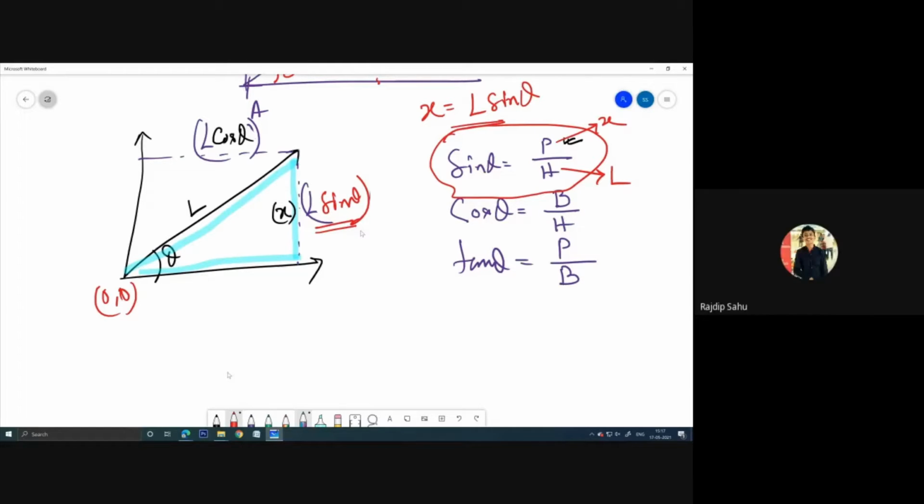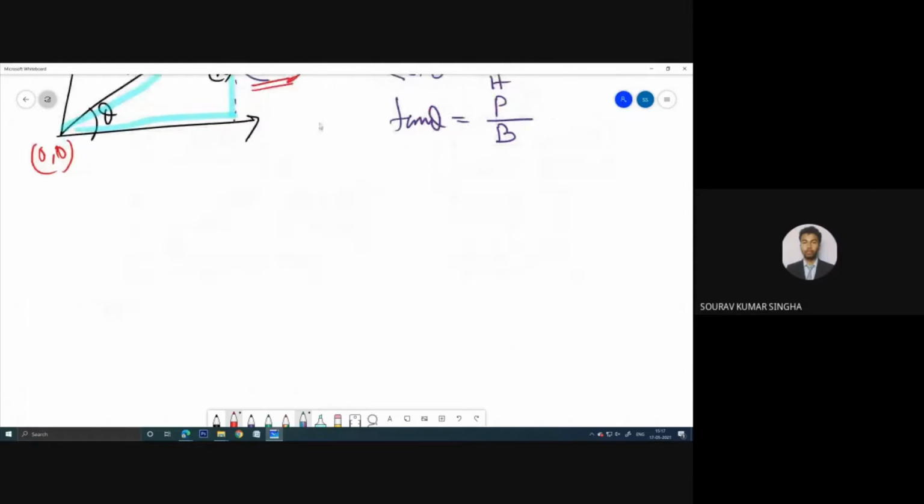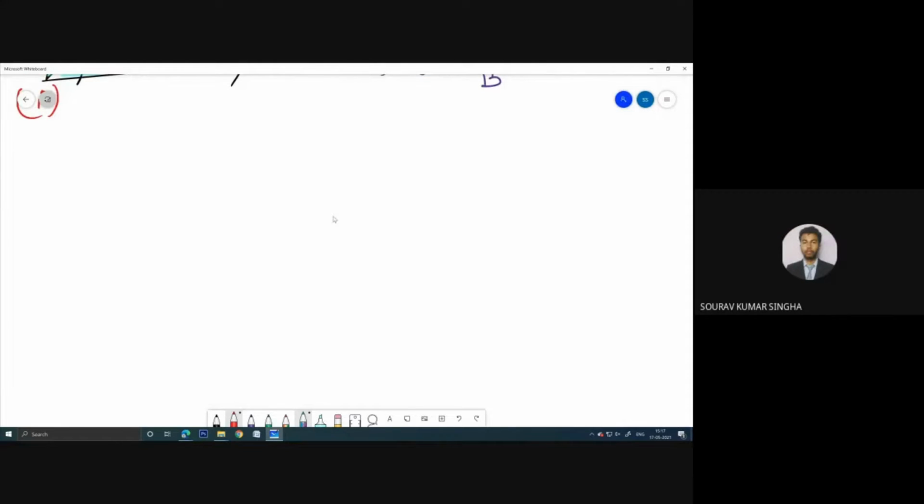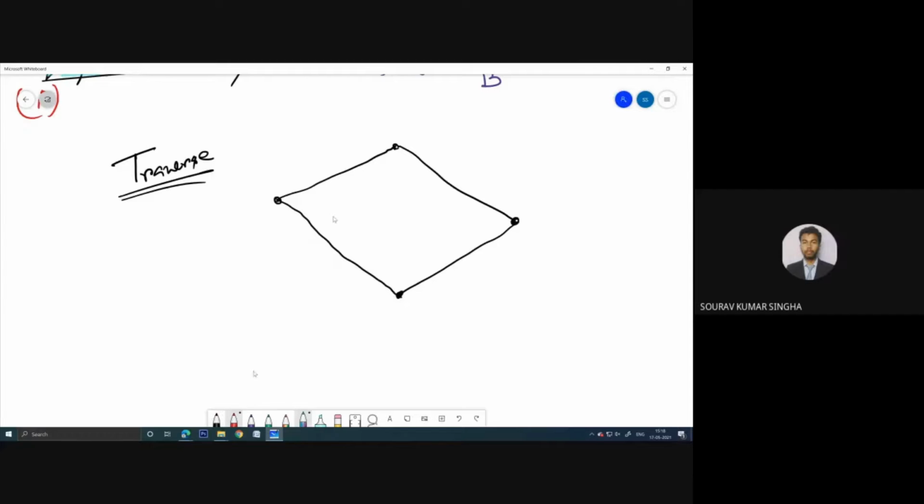Yes sir. Okay, okay, okay. So now I will come to the traverse. Suppose I am in the traverse. Suppose I have made a traverse. Suppose this is A, this is B, this is C, and this is D. Understand this place well. Remember.